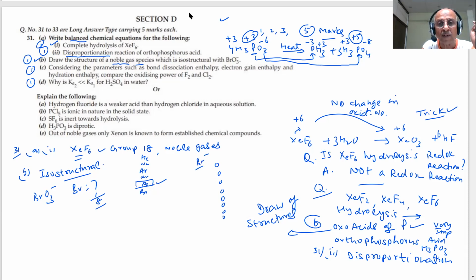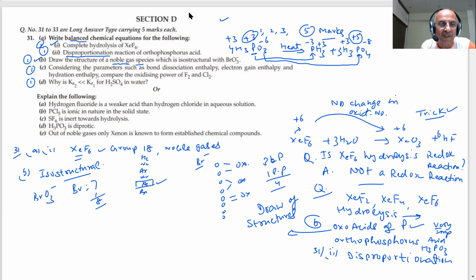This Br minus has 8 electrons, and each oxygen forms a double bond. This is 1 oxygen, another oxygen, double bond. This is also a double bond oxygen. Then you will be left with 3 bond pairs and 1 lone pair. Total 4. Got it? Four electron domains are there.